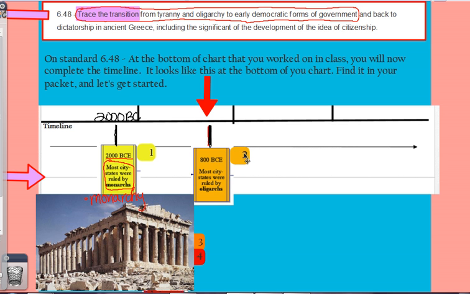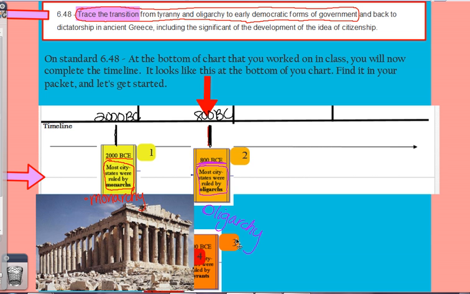And our fact and our date is going to be 800 BC or BCE. And we're going to write the information in that says that most city-states were ruled by oligarchs. So we know from that word that we must have an oligarchy. So this is the form of government that we have in place in 800 BCE. So you want to make sure you get your date written down and your fact.